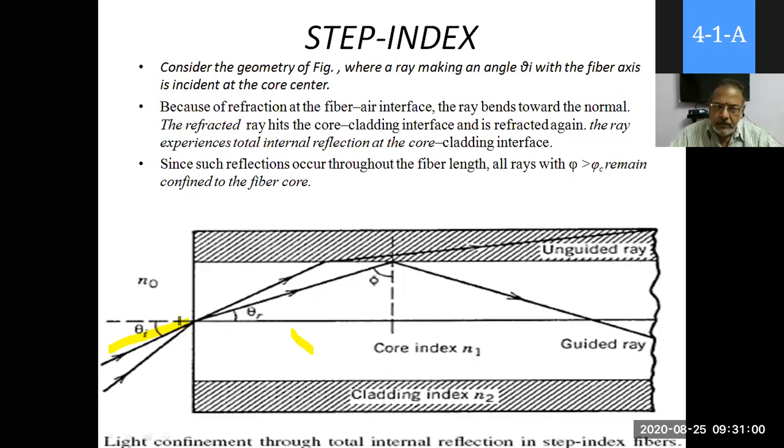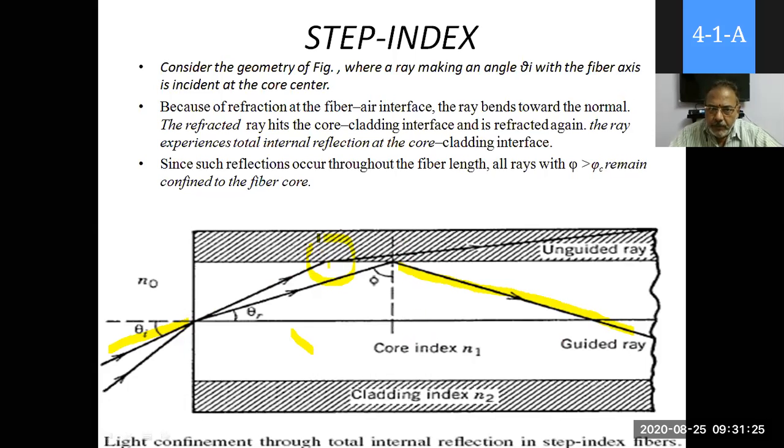When theta A is the acceptance angle, and within the limits, theta I as an incident angle enters into the core, it is reflected back into the core, and the propagation of light happens.